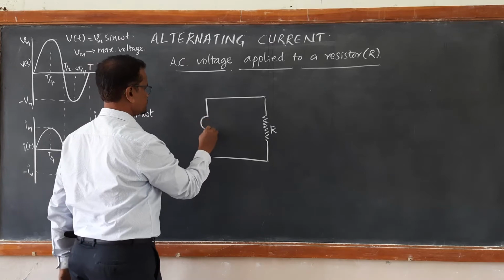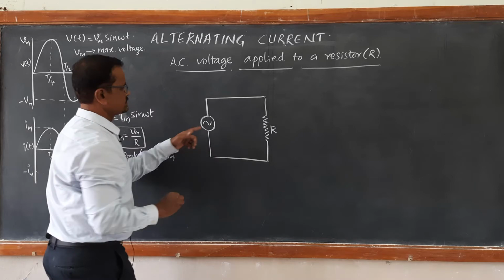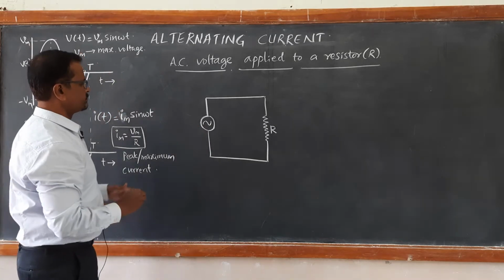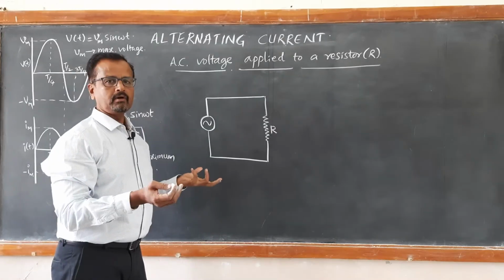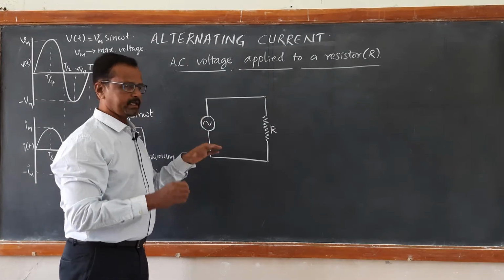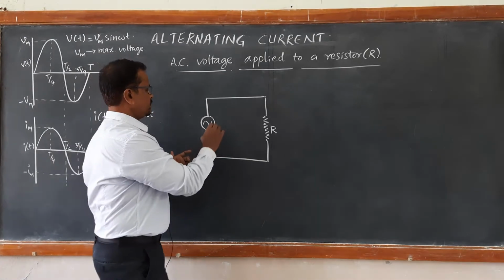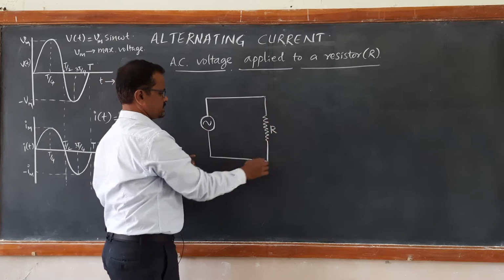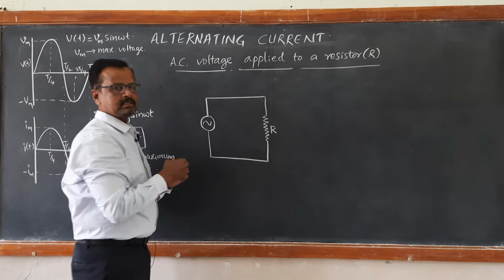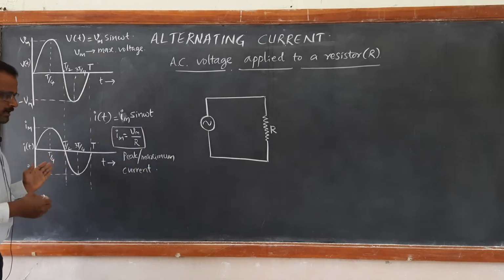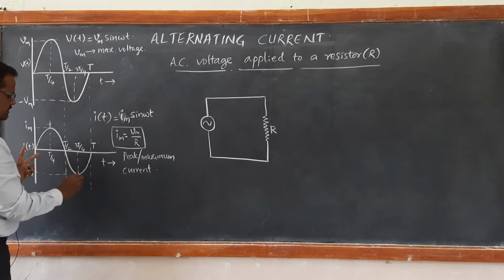Remember, the AC source is denoted by the symbol of a sine wave, because you cannot show the polarity here. The polarity will not remain the same. At every half cycle, the polarity reverses. For example, if the current flows in the clockwise sense in the first half cycle, in the next half cycle the current flows in the anti-clockwise sense. You can see the pattern of current here. In the first half cycle the current is positive, and in the second half cycle the current is negative.